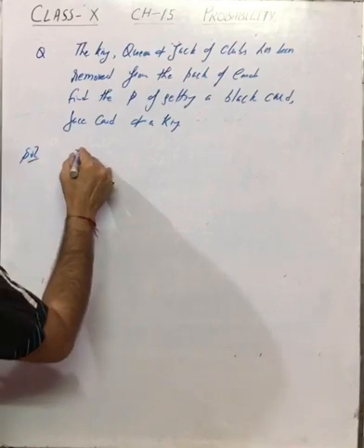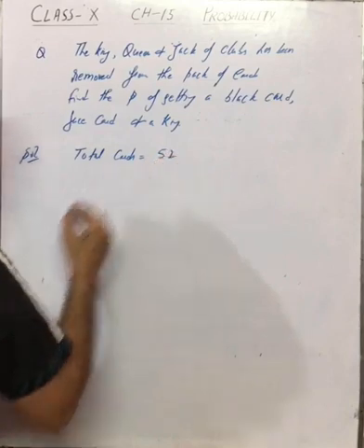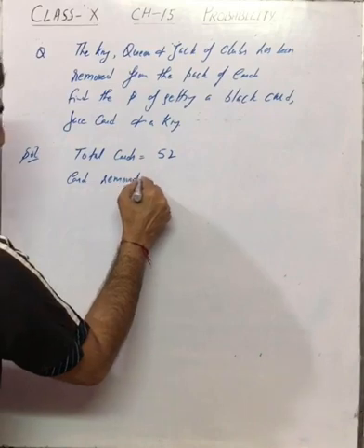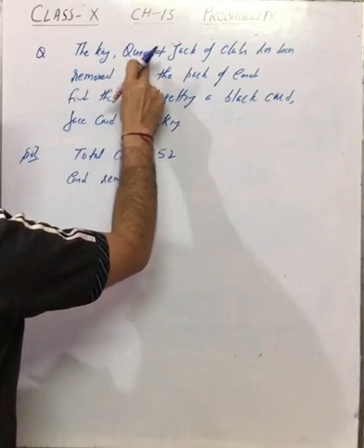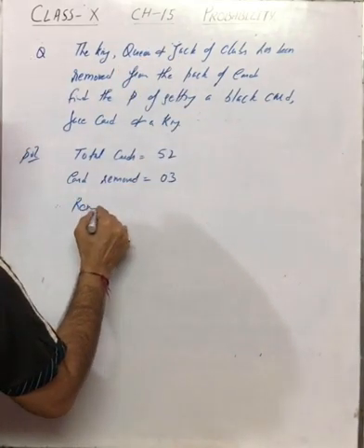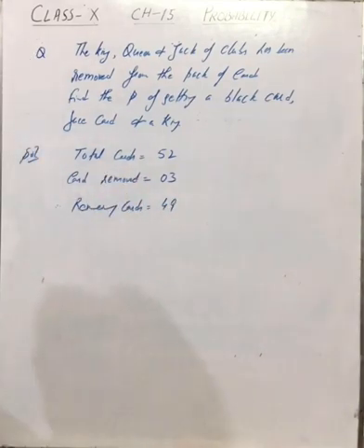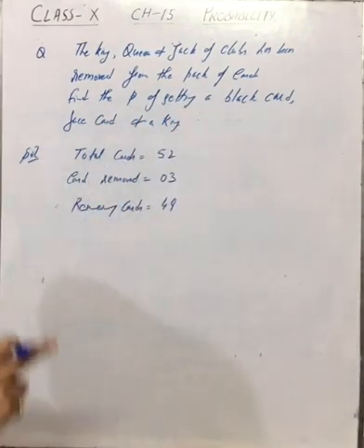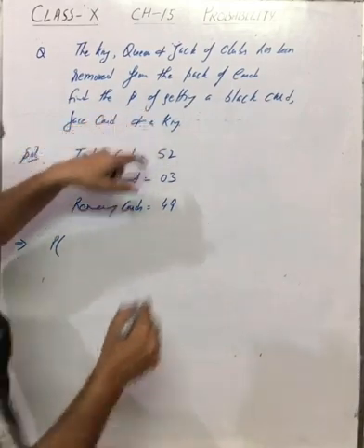So the question is king, queen and jack of clubs has been removed. अब ध्यान से देखिएगा, total cards of the pack, total cards as you know 52. Cards removed जो हमने निकाल दिए हैं या गुम हो गए हैं वो कितने हैं? King, queen and jack of clubs 1, 2 और 3. 3 cards has been lost. Therefore remaining cards 49. Now we need to find the probability of getting these cards from these 49 cards. That means the total number of cases will be 49.